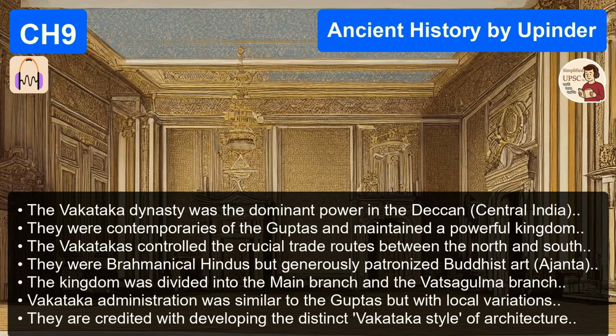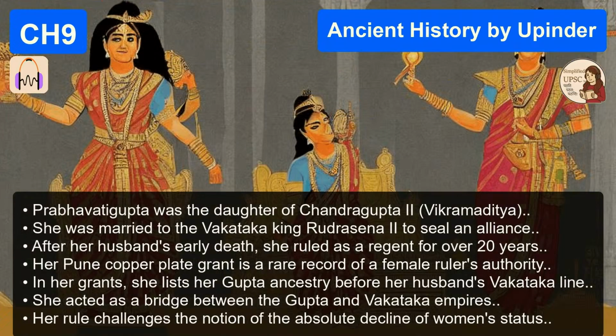Speaking of lines ending, the Gupta Empire eventually crumbles. It wasn't a sudden explosion, was it? It was more of a slow decay. No, it was a slow bleed. The late 5th century brings the Hunas, these nomadic groups from Central Asia. The Hunas? Yeah. Are these the same group as the Huns who were terrorizing Rome around the same time? They're related groups. Part of the same wave of migrations, they start hammering the northwest frontier of India.